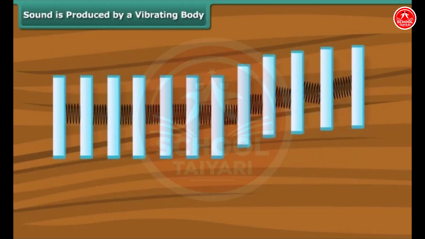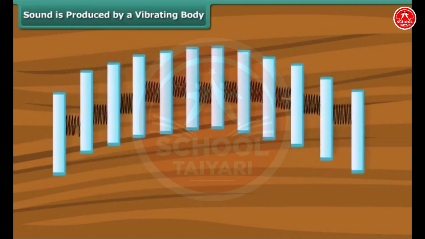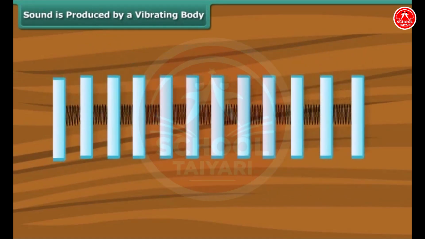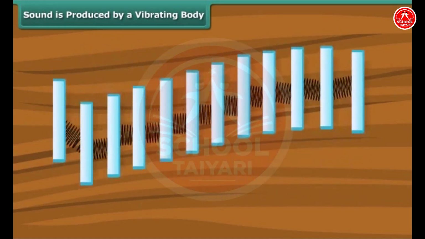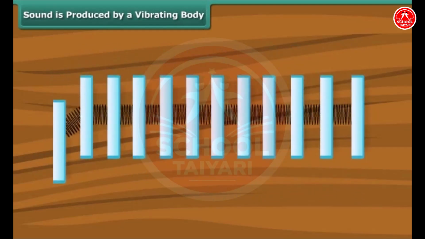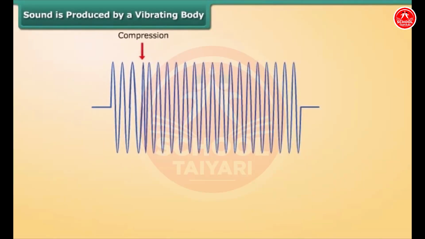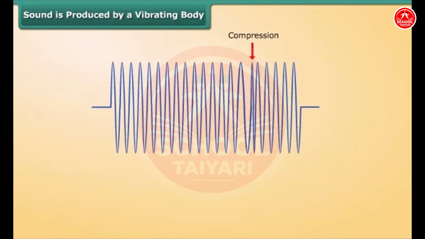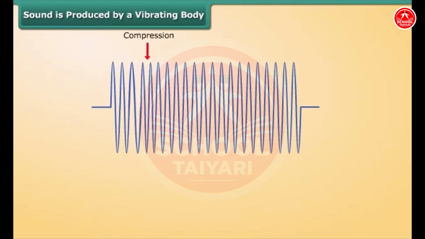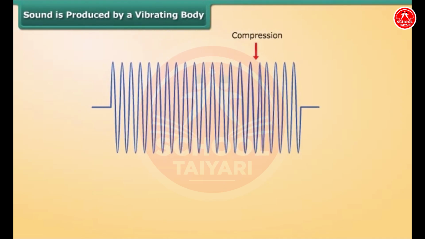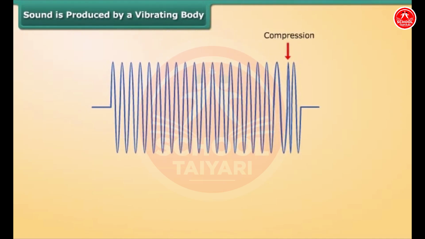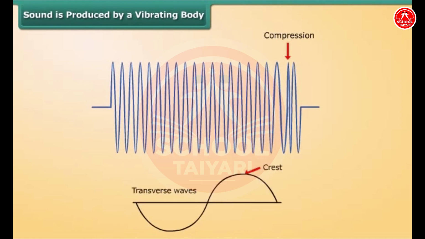The words mechanical wave are used to describe the distribution of energy through a medium by the transfer of energy from one particle to the next. Sound waves that travel parallel to the direction of the particle movement are called longitudinal waves. However, it is possible to produce other types. Waves which move perpendicular to the direction of particle movement are called transverse waves.